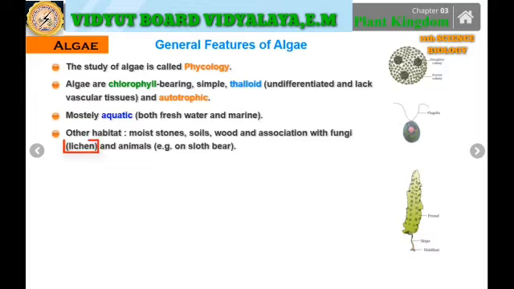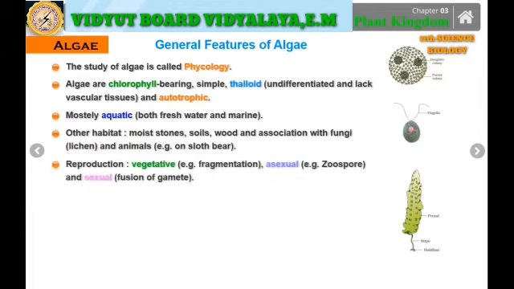Now lichens you will be able to observe on the branches of trees, especially during the monsoon season, as well as on the bark of certain trees and on the surface of stones also. Well, they reproduce in various ways, that is vegetatively by means of fragmentation, asexually by means of zoospores, and sexually by means of the fusion of gametes. So these are the various ways in which the algae reproduce.